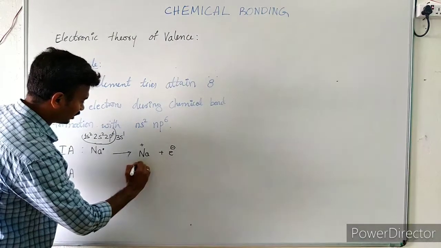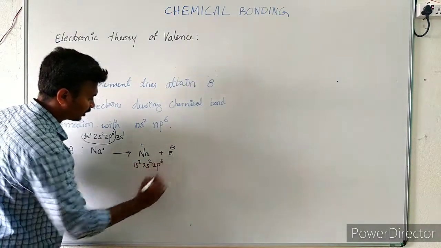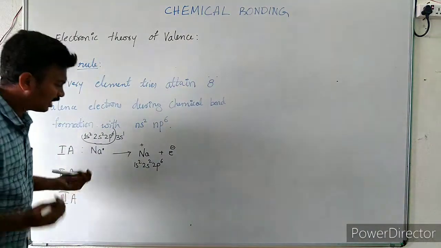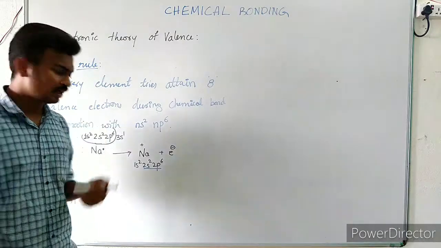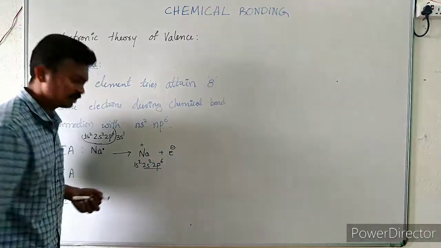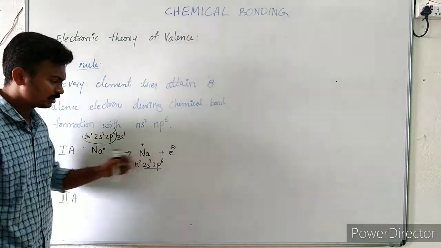Here it attains 1s2, 2s2, 2p6. Now if you observe the valence shell, it is the second shell, with 2 plus 6, that is 8 electrons in it.